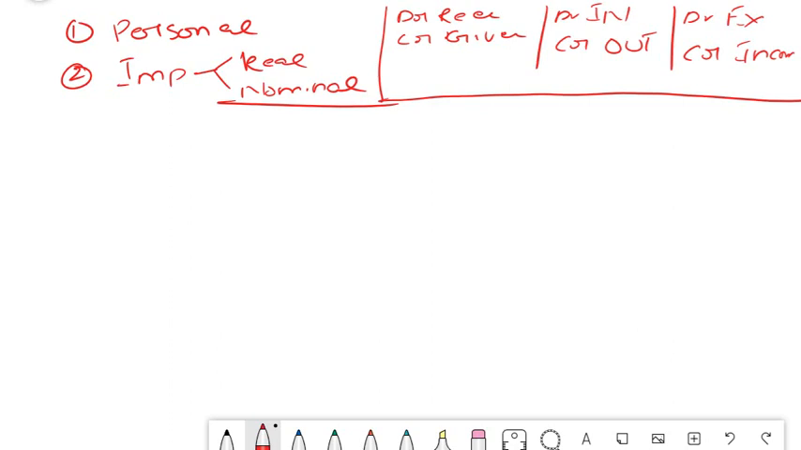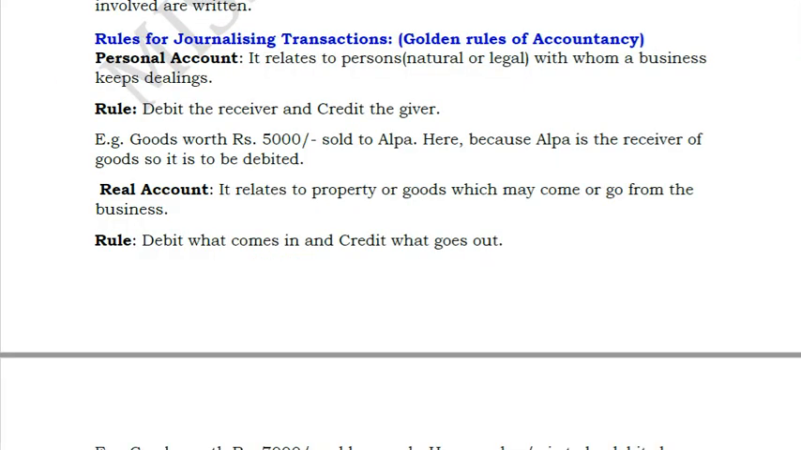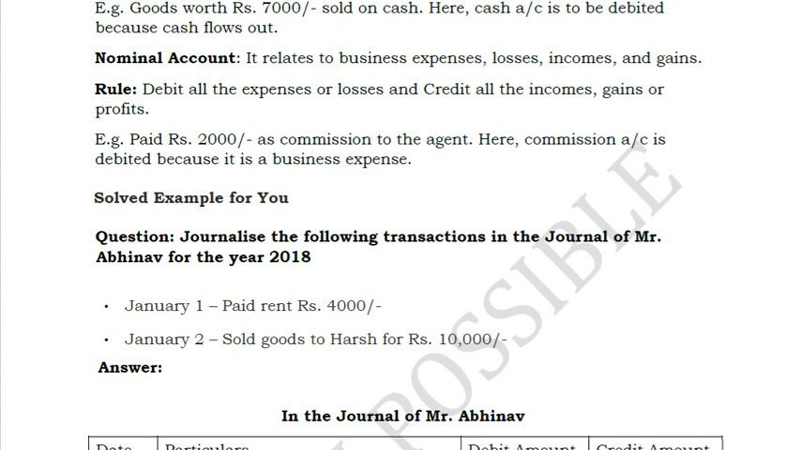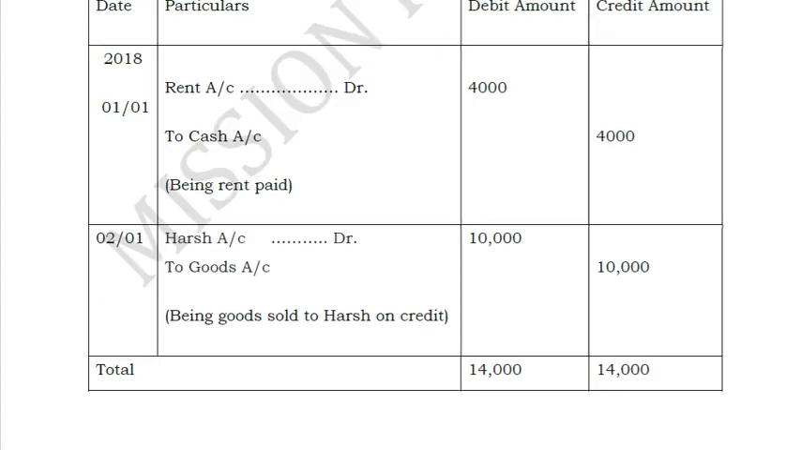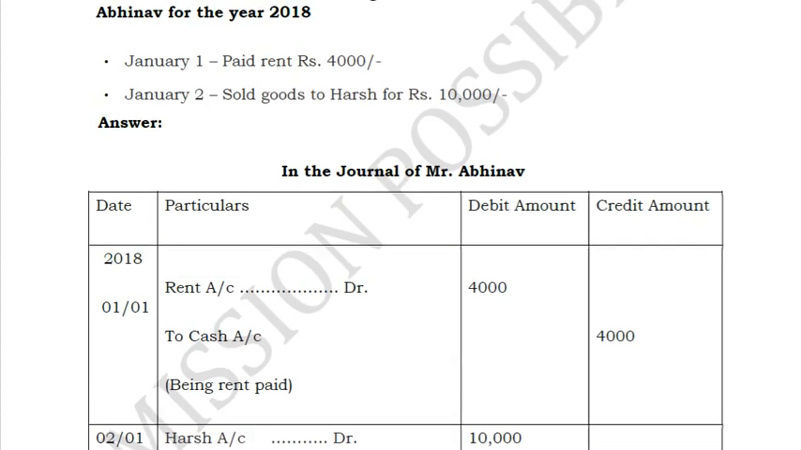These are called your golden rules of accountancy. So these rules should always be there in your mind. Whenever a question comes, first you have to identify the nature of the transaction, what is happening, how the transaction will be routed, and then you can easily pass the journal entry. So now here we will see a few things so that it becomes easy for you to understand, okay?